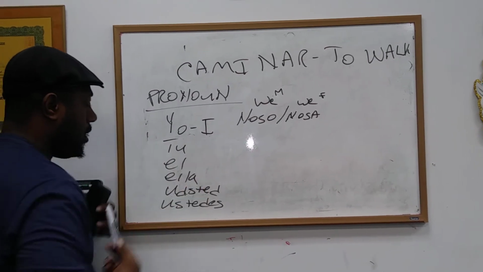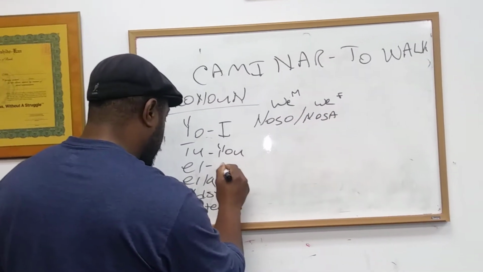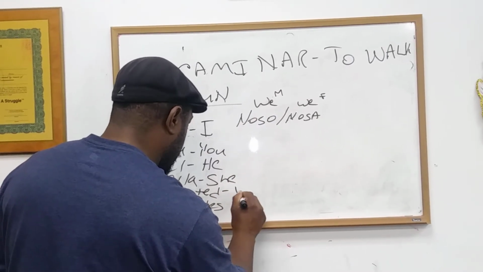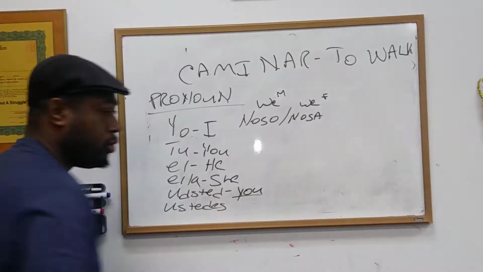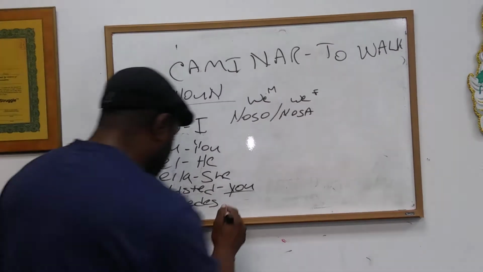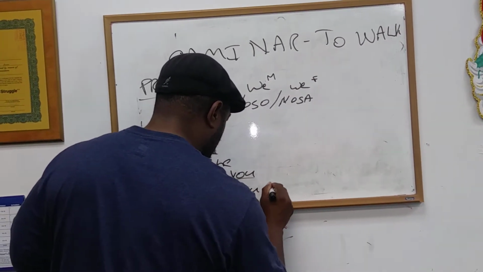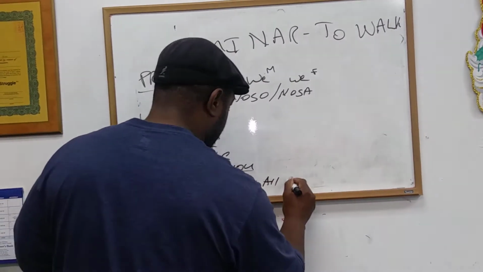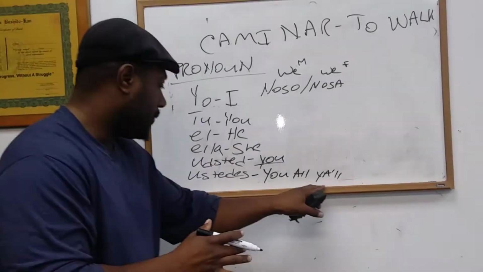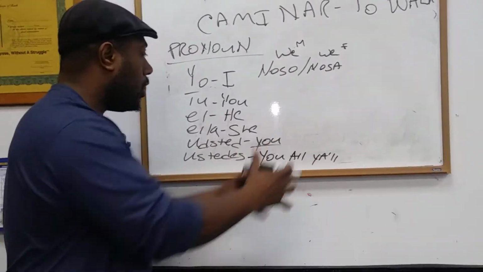Yo significa I. Tú is you. Él is he. Ella is she, right? Usted is you, but it's formal, so you should use it if I'm speaking to someone that's older than me. And ustedes is you all. In English you can also say y'all. It's a little truncated, but it's not really, it's y'all, correct?